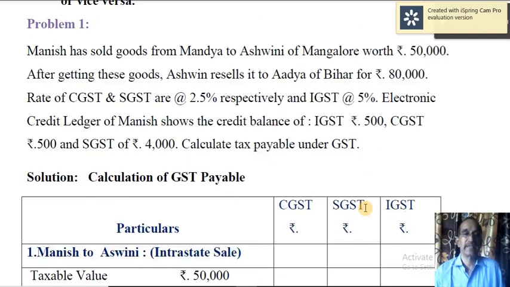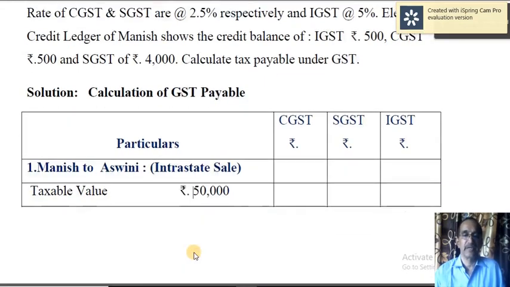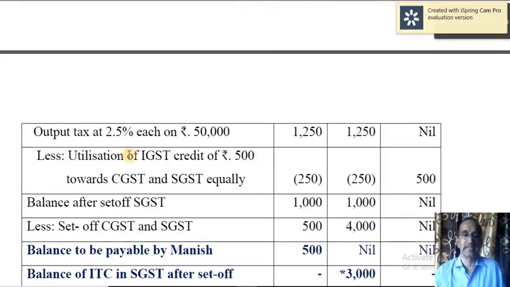Okay, now let us take the first case, that is supply by Manish to Ashwin. Already I told you that is an intra-state sale. Therefore here CGST and SGST are applicable at the rate of 2.5%. So the value of taxable supply is 50,000. On 50,000 you need to calculate 2.5% each.